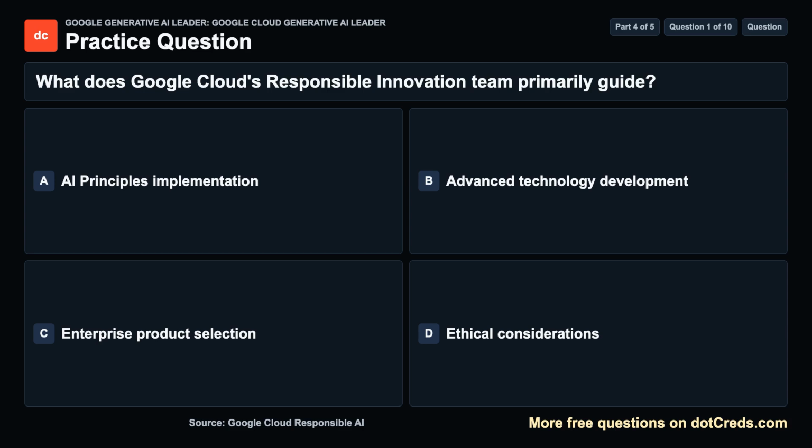Question 1. What does Google Cloud's Responsible Innovation Team primarily guide? A. AI Principles Implementation. B. Advanced Technology Development. C. Enterprise Product Selection. D. Ethical Considerations. Take a moment, then we will review the answer.